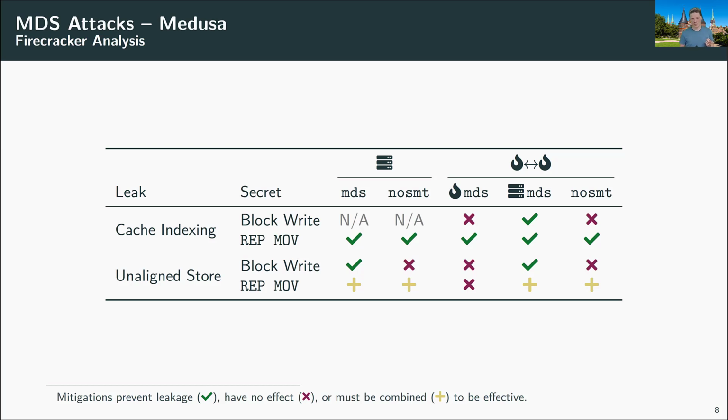We assume that this is because of the additional address translation that's going on. And second, the setup recommendations of Firecracker said that if you disable SMT, this is sufficient to be protected. And as you can see, this is not the case.